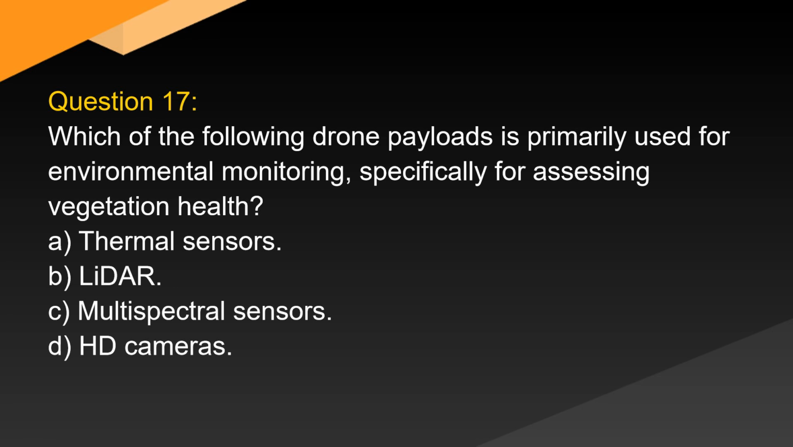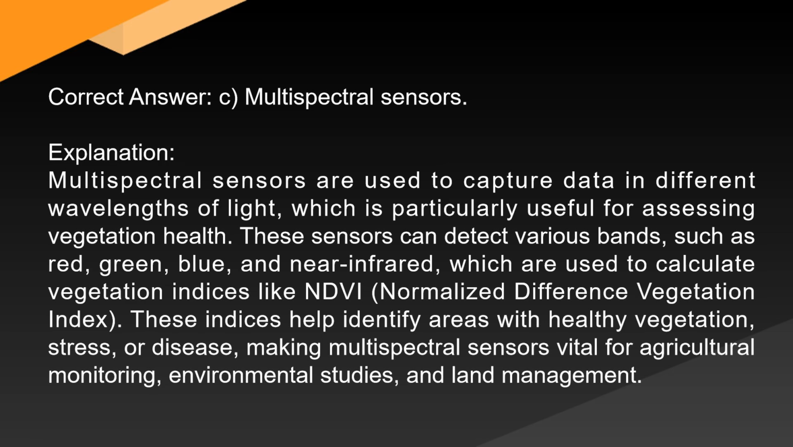Question 17. Which of the following drone payloads is primarily used for environmental monitoring, specifically for assessing vegetation health? A. Thermal sensors. B. LiDAR. C. Multispectral sensors. D. HD cameras. Correct answer, C. Multispectral sensors.